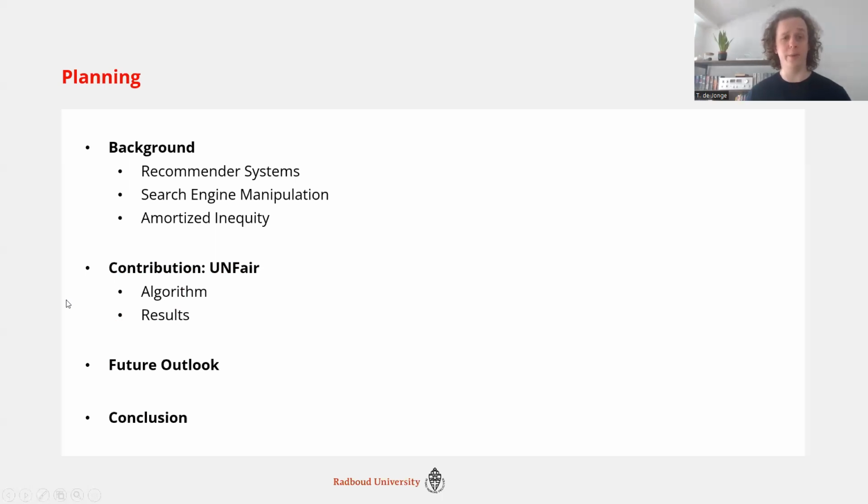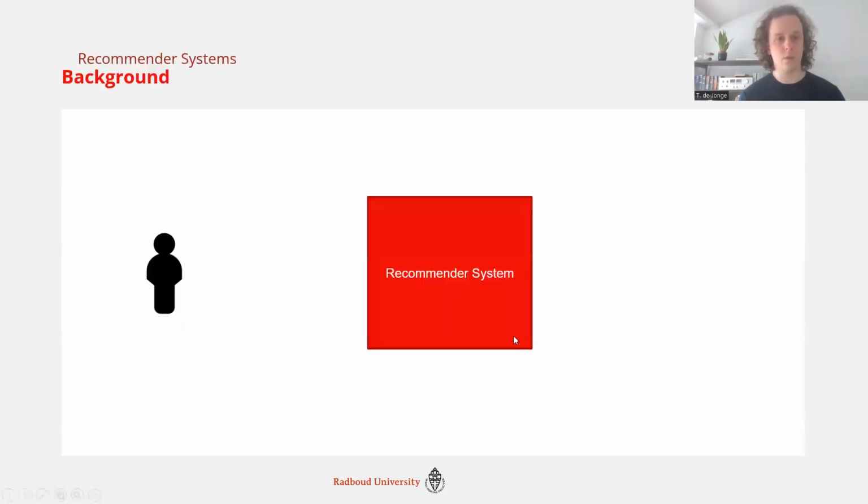Now, to run you through what we'll be doing today, probably there were some words in there you don't recognize. So first, for background, what is a recommender system? What is search engine manipulation? And what is amortized inequity? Then we'll introduce our own contribution, the unfair algorithm, and the experimental results we get from the unfair algorithm. Dive into a bit of a future outlook and conclude.